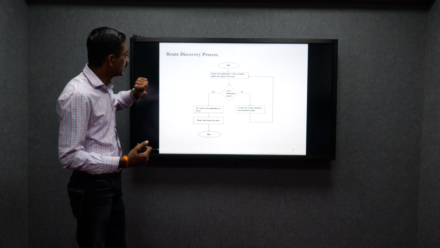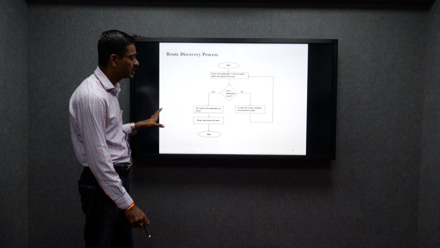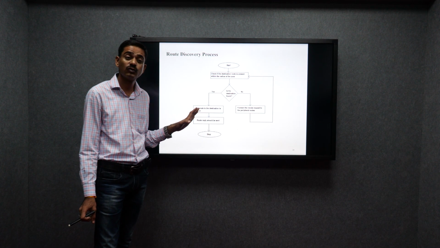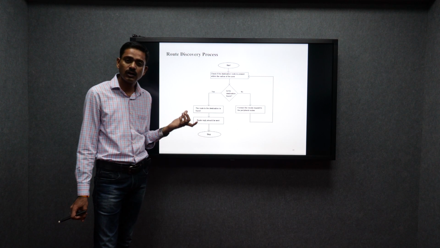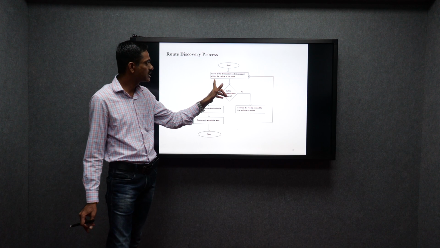This is my objective. Route discovery process is the basic concern. It's not limited to what we are working on, VANET. This is also applicable for all these algorithms where you want to search any route or optimized route. So this is the basic concern. You have to start by checking whether the destination node is present within the radius of the zone.